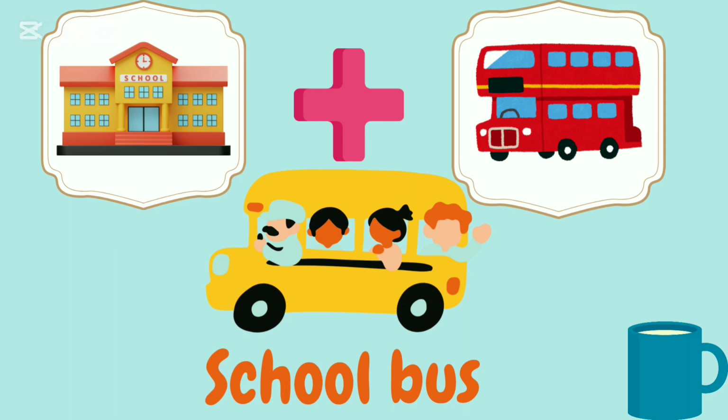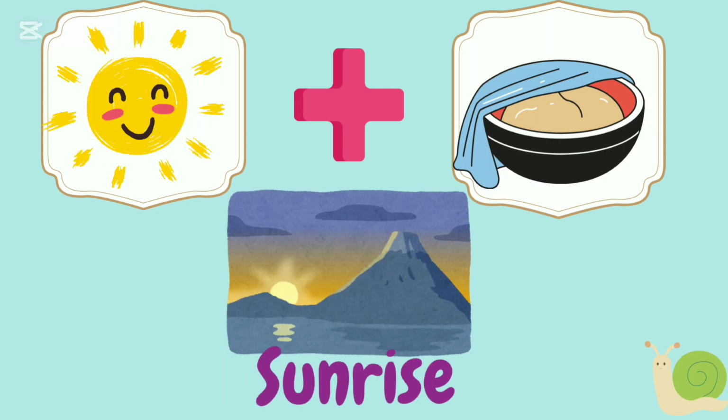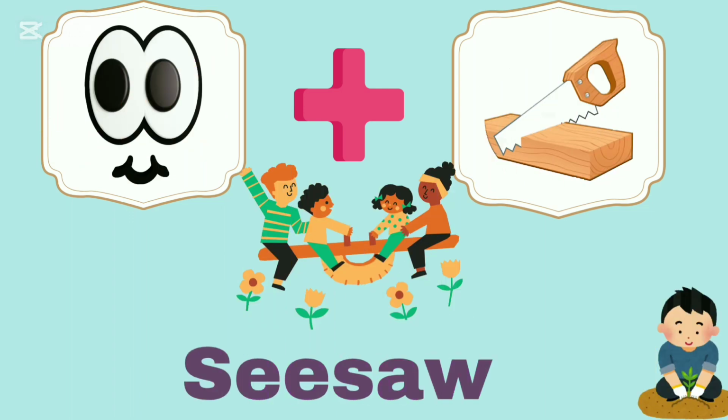School and bus, school bus. The compound word is school bus. Sun and rise, sunrise. The compound word is sunrise. See and saw. The compound word is seesaw.